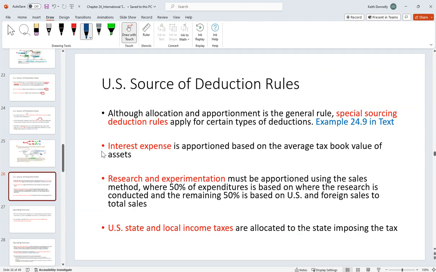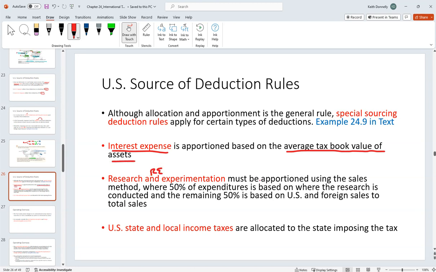A few things here. There are special deduction sourcing rules for particular types of deductions. Interest expense, we're going to apportion based on the average tax book value of the assets.